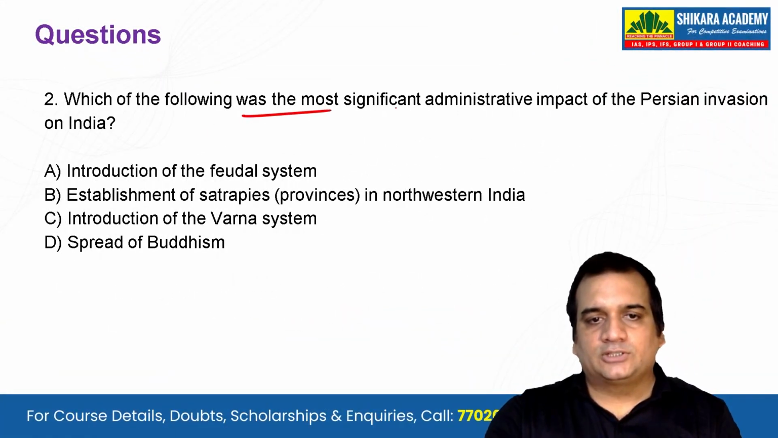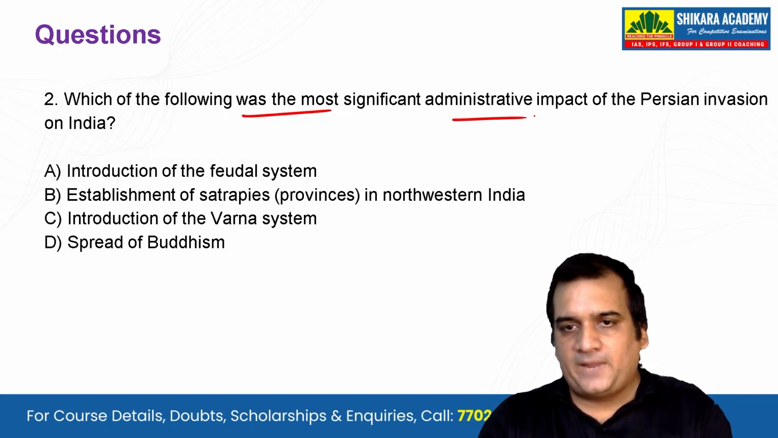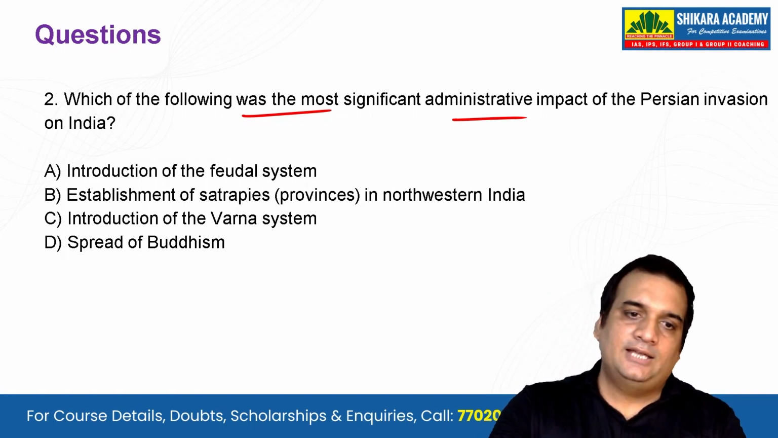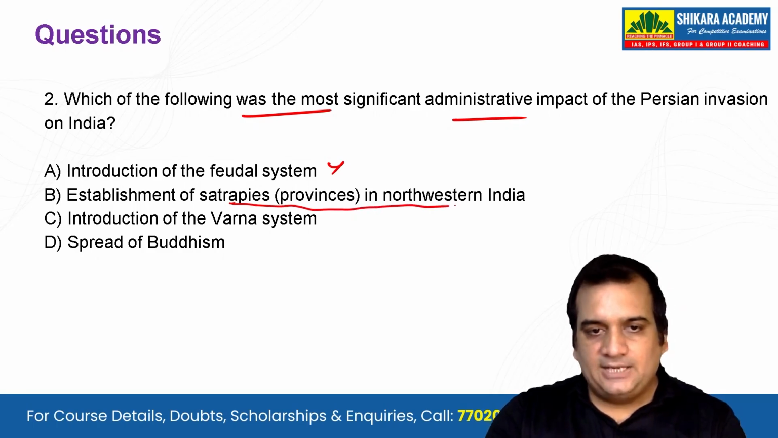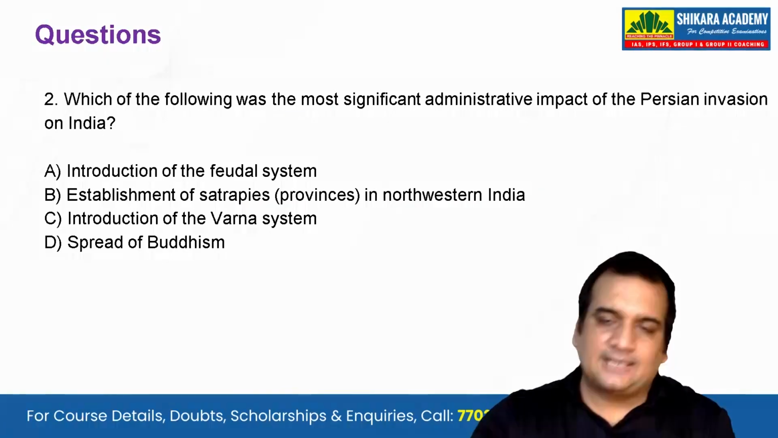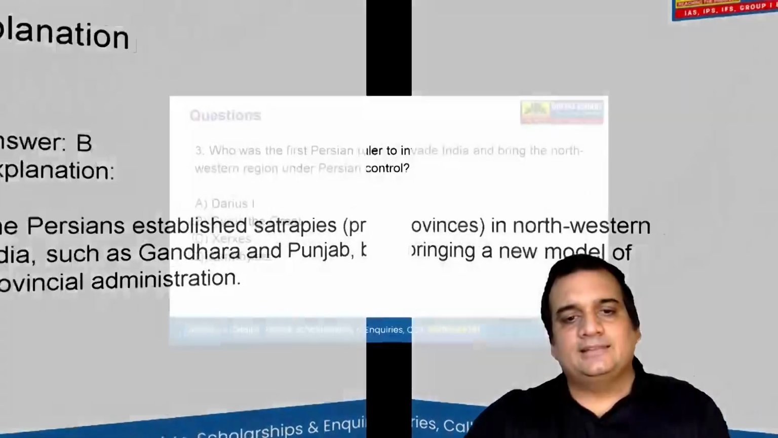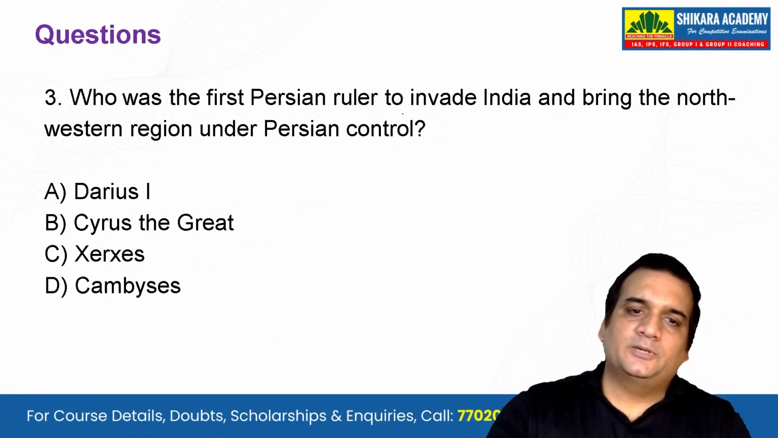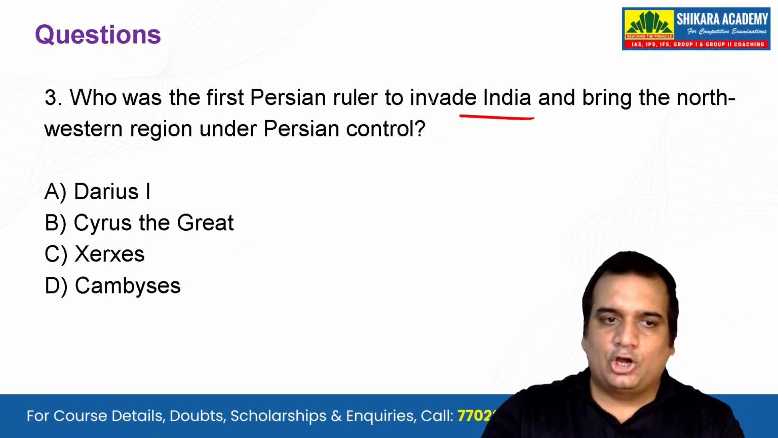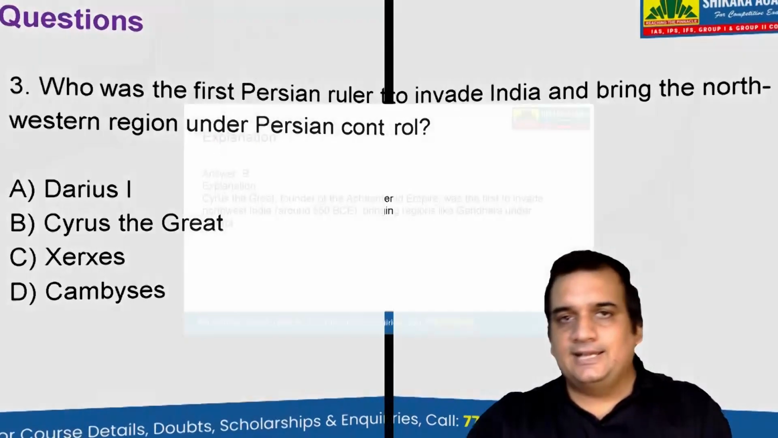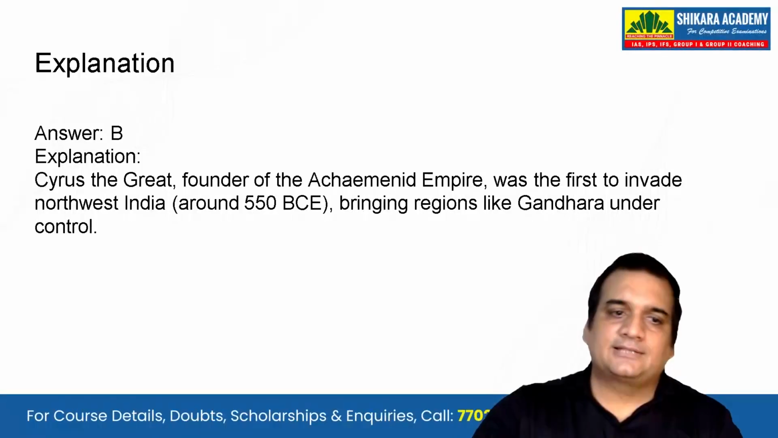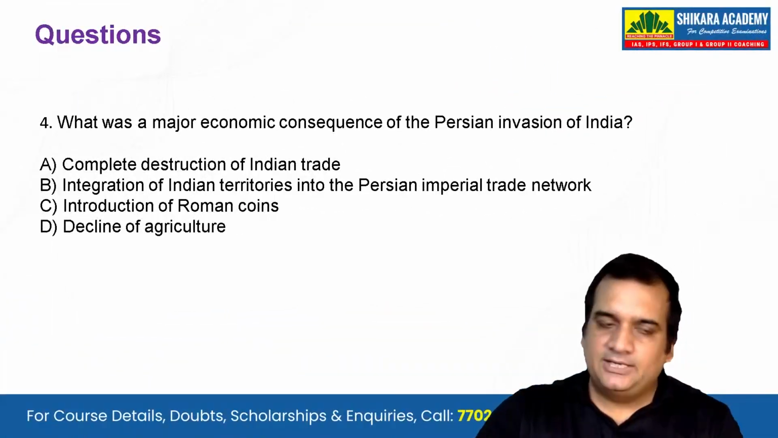Which of the following was the most significant administrative impact of the Persian invasion on India? Introduction of the feudal system? No. Establishment of satrapies in northwestern India? Yes, this was something unique, and that is the correct answer. Who was the first Persian ruler to invade India and bring the northwestern region under Persian control? Cyrus the Great? Yes, it was Cyrus the Great, founder of the Achaemenid Empire.